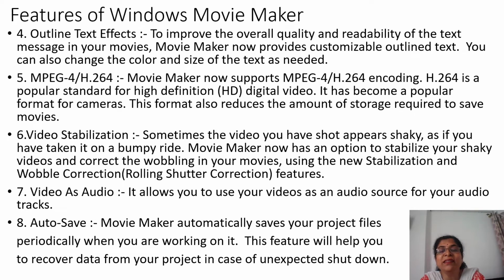Then outline text effects. To improve the overall quality and readability of the text message in your movies, Movie Maker now provides customizable outlined text. You can also change the color and size of the text as needed. Means you can format the text.